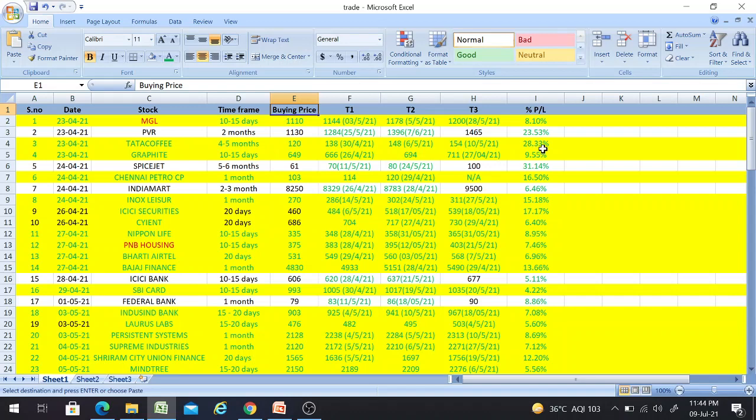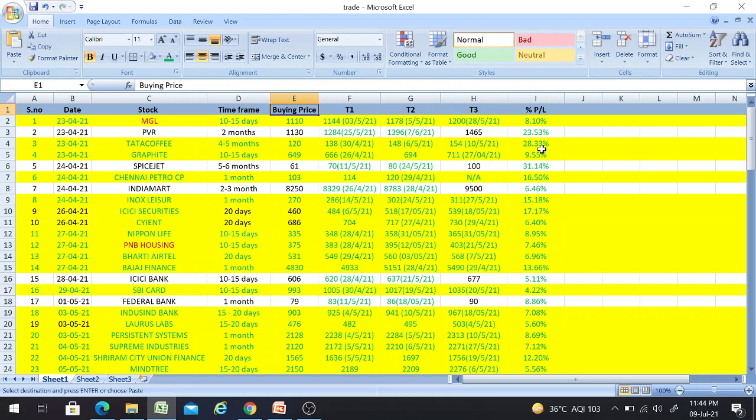Now you can go to your respective trading platform and see what the price was on 23rd, and also check whether in the 4th or 5th month it achieved this third target of 154 or not. You can also verify this percentage return. I will also tell you the formula I'm using to calculate it: you just subtract 120 from 154, divide by 120, and multiply by 100. You'll get the percentage return.